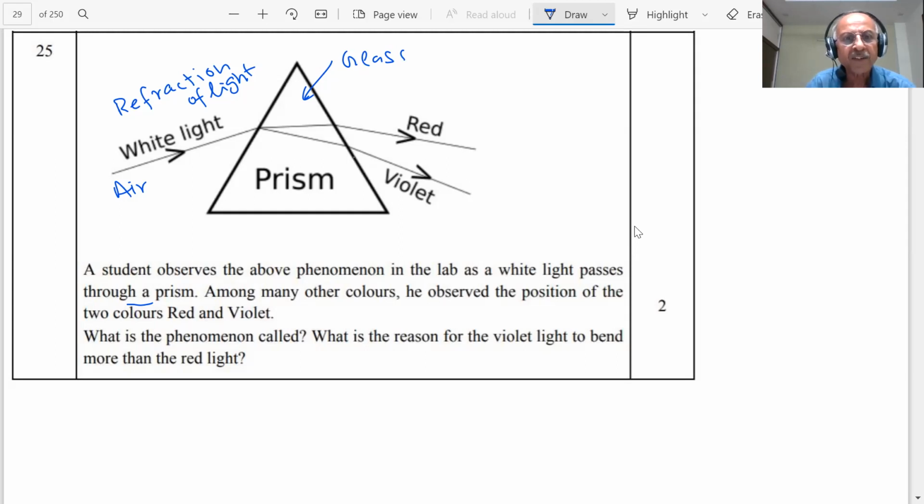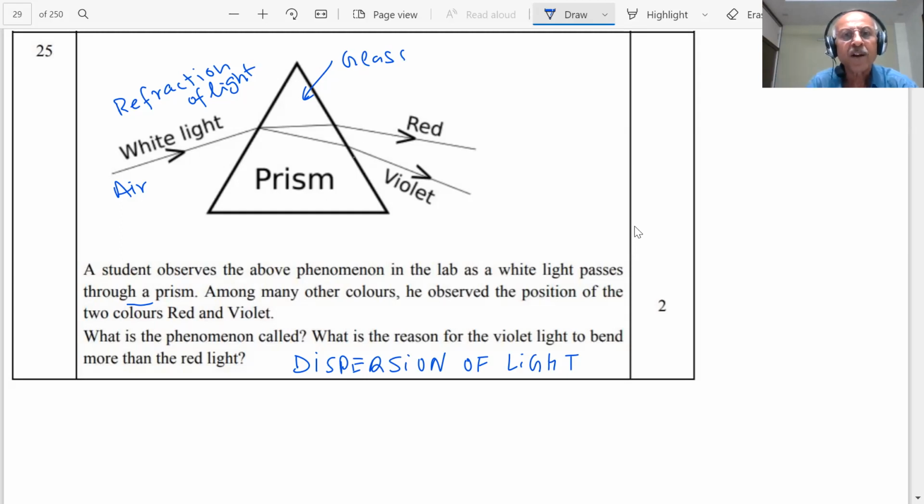What is the phenomenon called, students? This is an example of dispersion of light. The splitting of the 7 components of light into 7 different colors when it is passed through a glass prism is called dispersion of light. Another example of dispersion of light is the rainbow, which you see in the sky. So the first answer is dispersion of light.